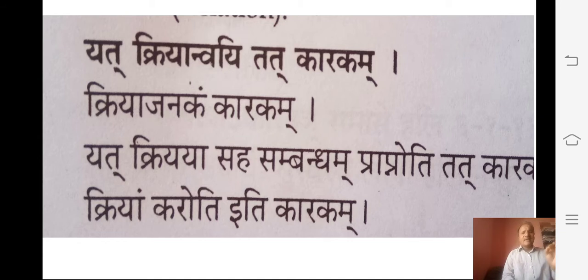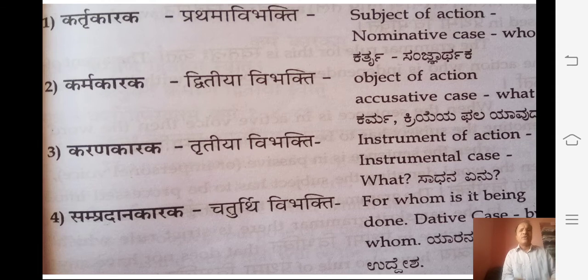For example, Ramaha phalam khadati. Ramaha is the doer, and khadati is the kriya pada. Whatever follows the kriya pada is called the Karaka. This is also known as the Vibhakti Karaka. There are totally 6 Karakas.